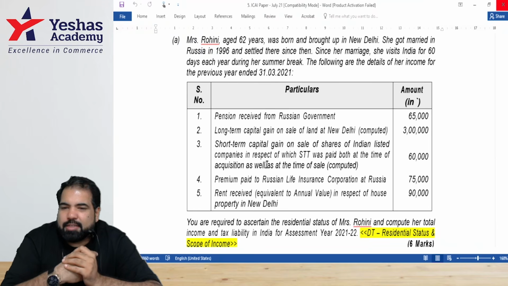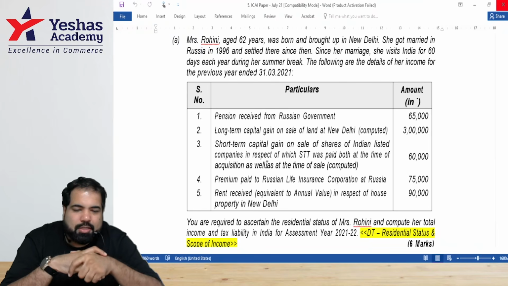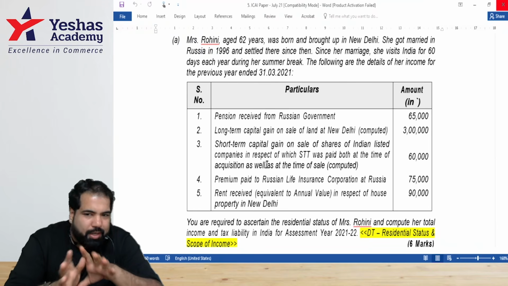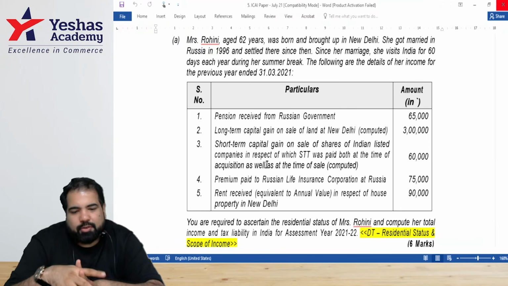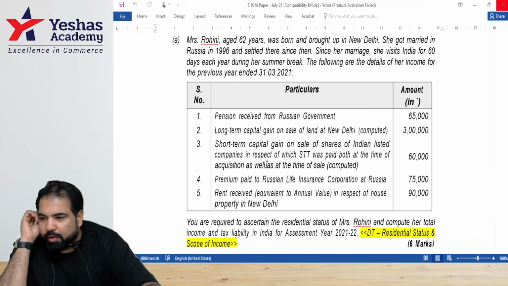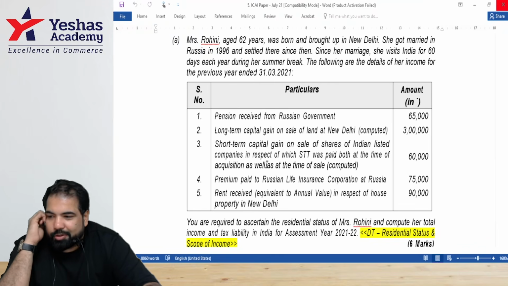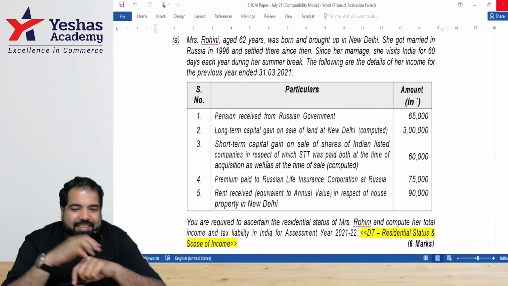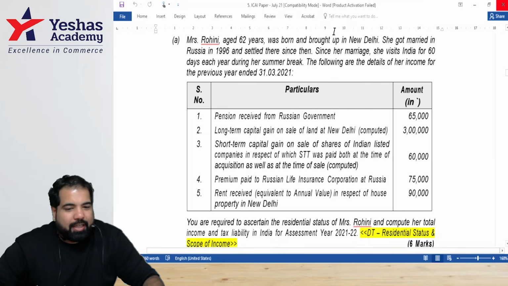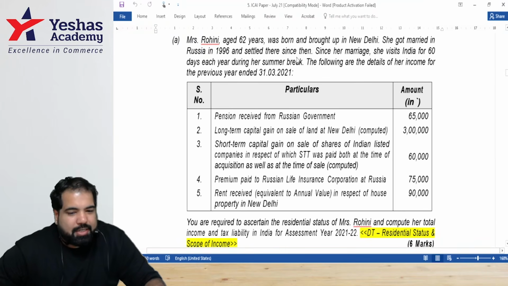Is she an Indian citizen? Yes. How do you know, guys? Born. So the moment you know Indian citizen, you know there could be some exceptions also, like AIC1, AIC2, etc. So is Rohini a citizen or not? That's the question I'm asking. Okay. Guys, let's quickly see, guys. Rohini is an Indian citizen.